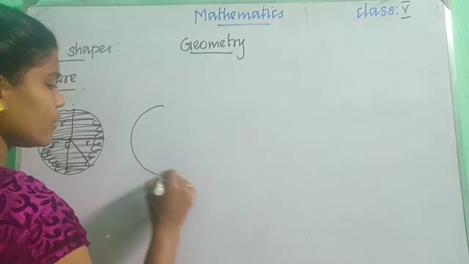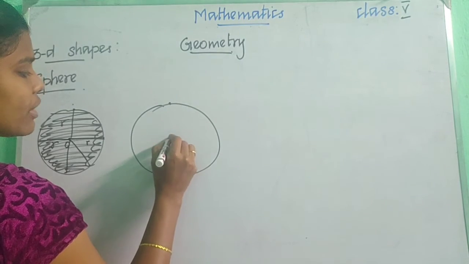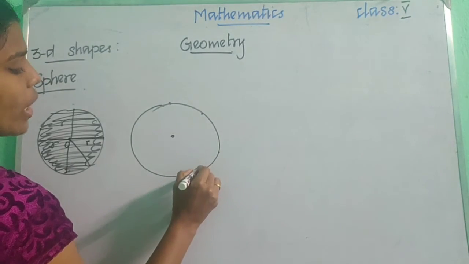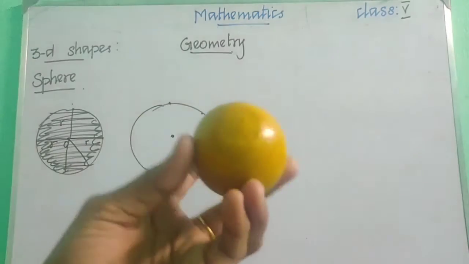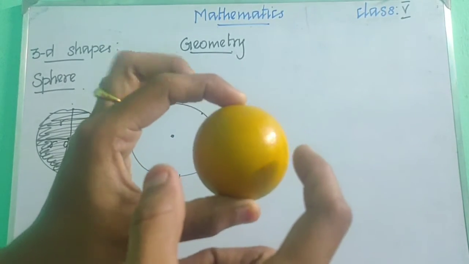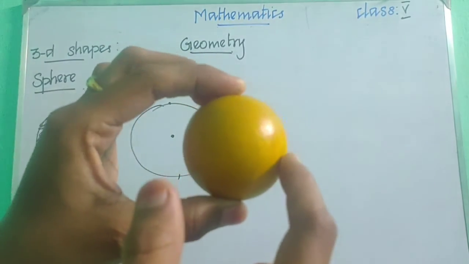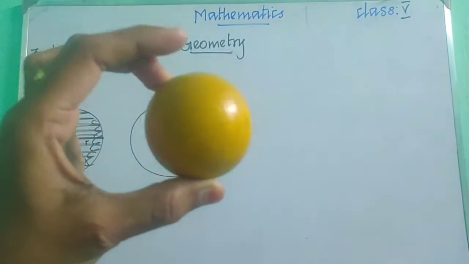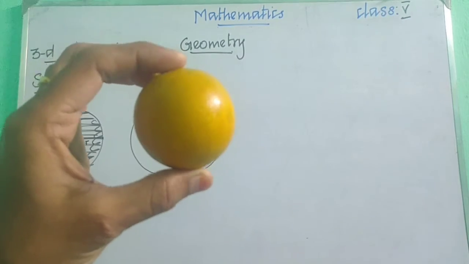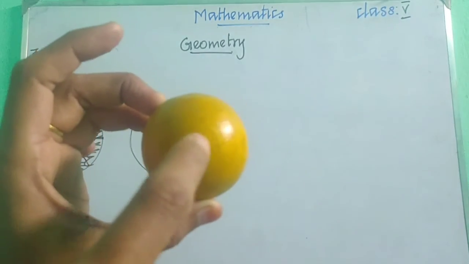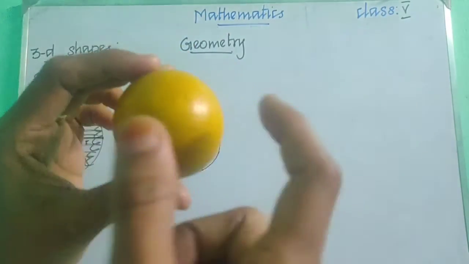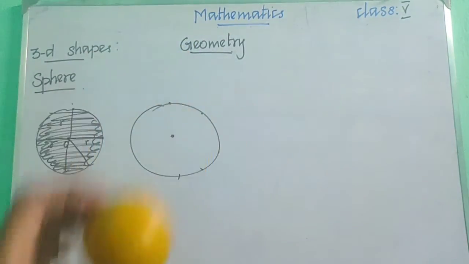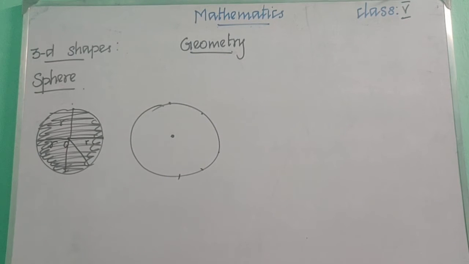Simply, in the sphere, if I want to find from the center any point of the circle, the distance will be the same. Children, if I want to find the distance from the center to this point, it will be same. And again, if I want to find the top, it also will give the same value. And if I want to find the distance between this point to this point, it will also be same. சென்டர்ல இருந்து எந்த பாயிண்ட்க்கு டிஸ்டன்ஸ் கண்டுபிடிச்சாலும் எல்லாமே சேம் தான் இருக்கும். சரியா? In sphere. Okay children, can you all understand?